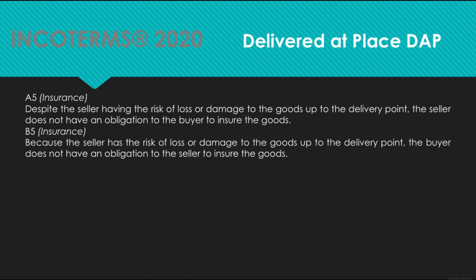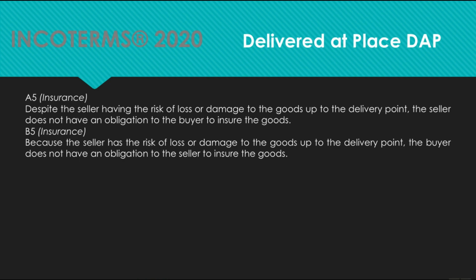A5, insurance. Despite the seller having the risk of loss or damage to the goods up to the delivery point, the seller does not have an obligation to the buyer to insure the goods. B5, insurance. Because the seller has the risk of loss or damage to the goods up to the delivery point, the buyer does not have an obligation to the seller to insure the goods.